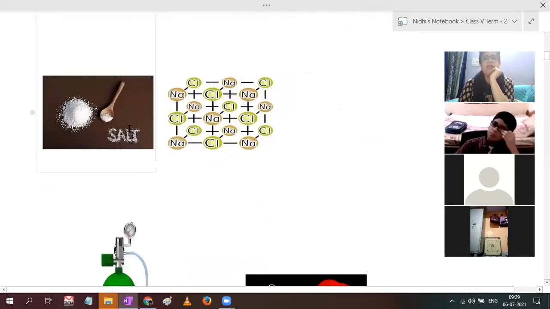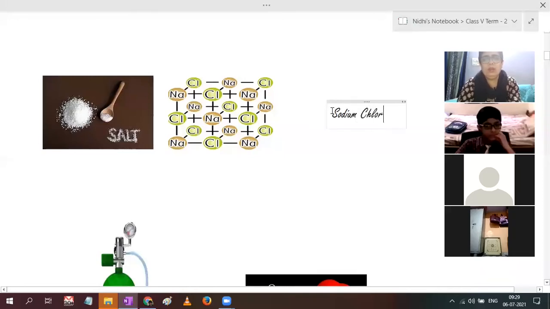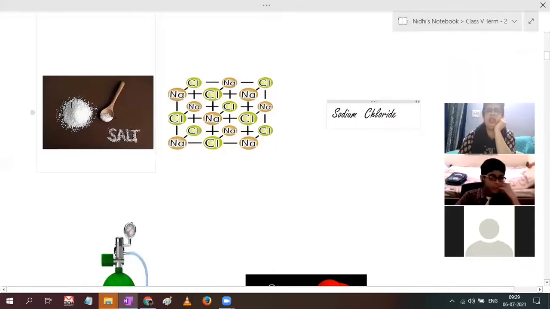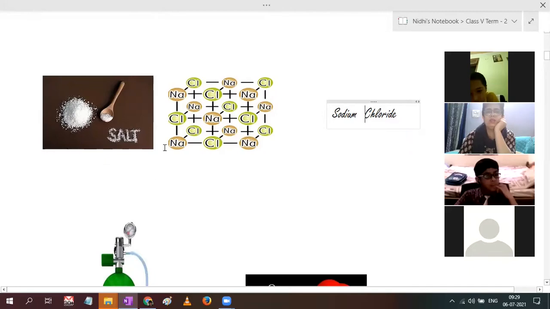Next, again salt. Here in the picture you can see Na written. Salt is called sodium chloride. One atom is sodium, one atom is chloride. Na means sodium, and here it is chloride. So NaCl is salt. When so many sodium and chloride atoms join, they give us salt.